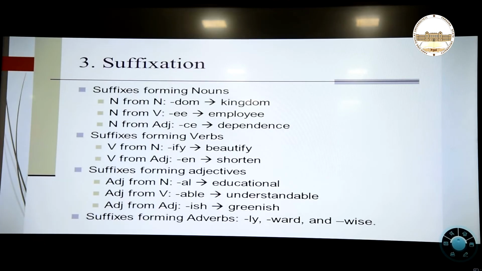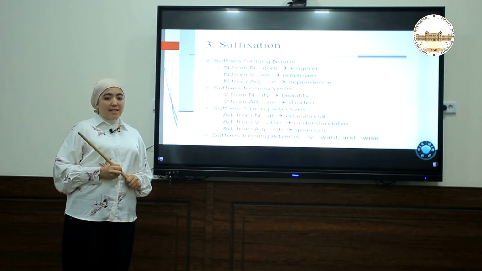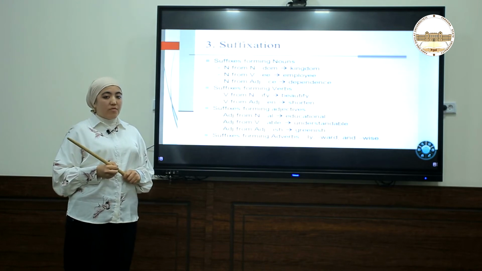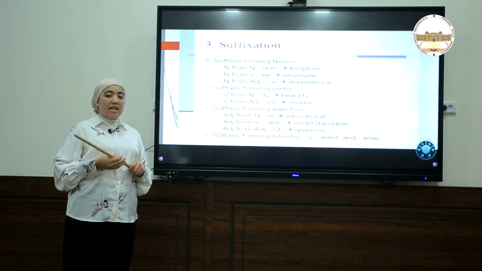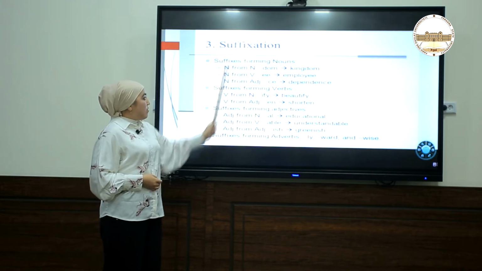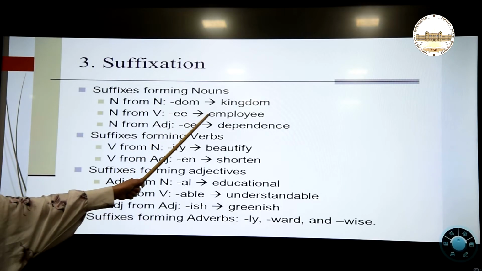Next one is suffixation. Unlike prefixation, suffixes can be added at the end of the words. For example, suffixes forming nouns. It means that with the help of suffixes, we are creating different parts of speech, especially nouns. For example, noun from noun. With the help of the word dom, we are creating kingdom.